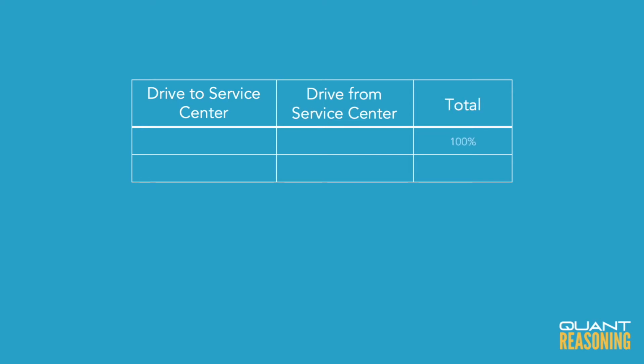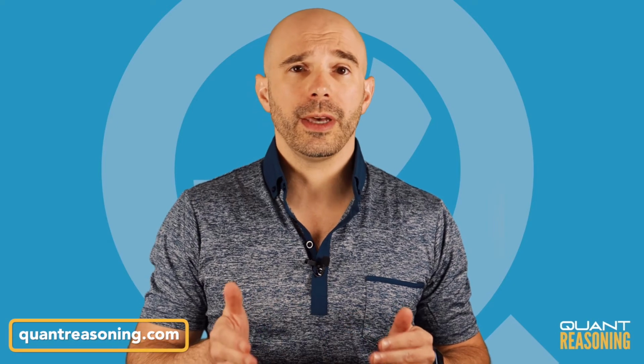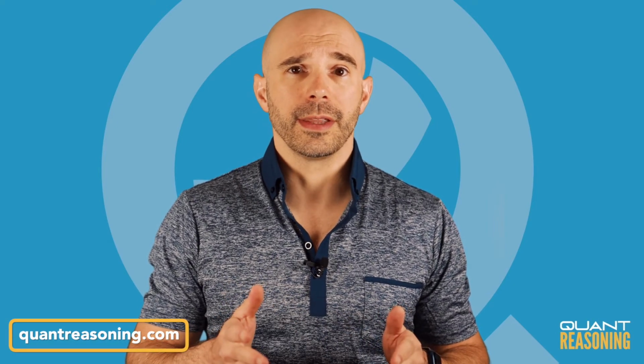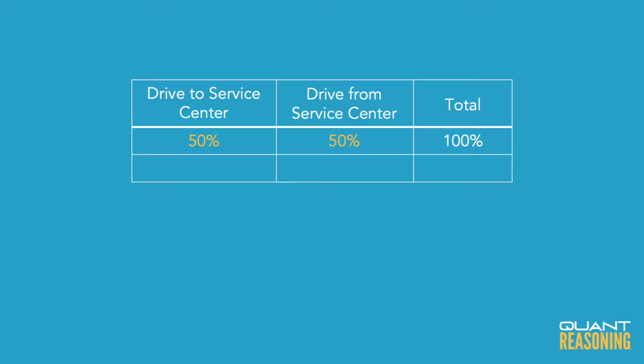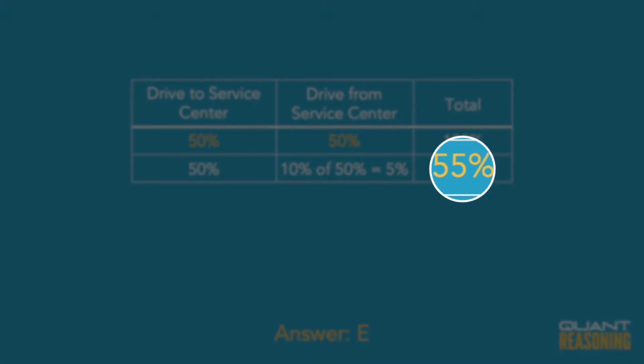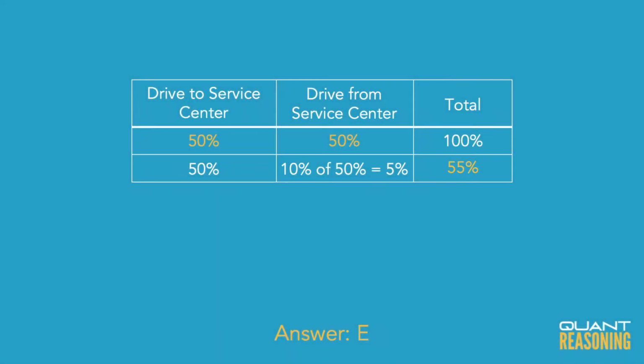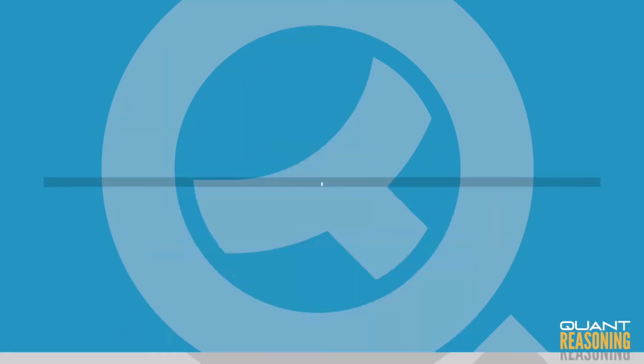But if the total round trip is 100, that means that each way is 50. The way there is 50, and the way back is also 50. Now we're told that this person went the whole way there, so that's 50 right there, and then went 10% of the way back. Now the way back is 50, and 10% of 50 is 5, so all in, the person traveled 55 out of a total of 100, and therefore the correct answer is 55%.